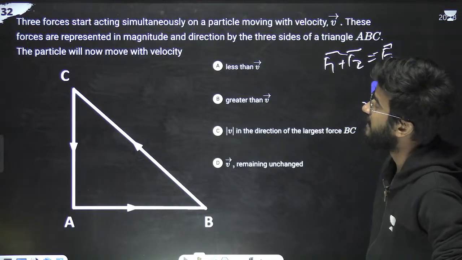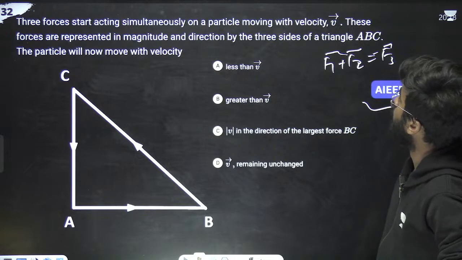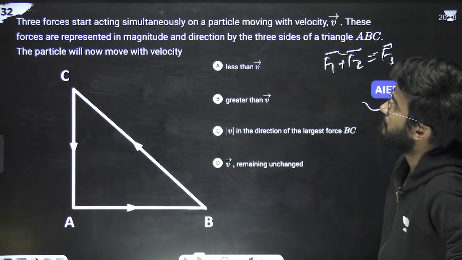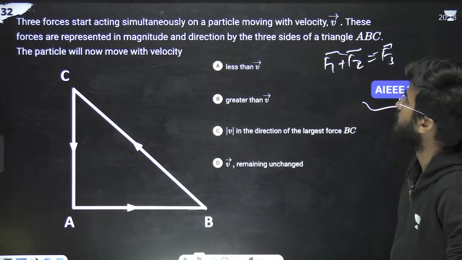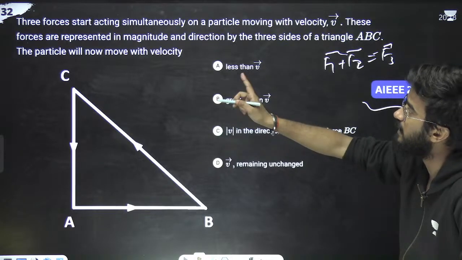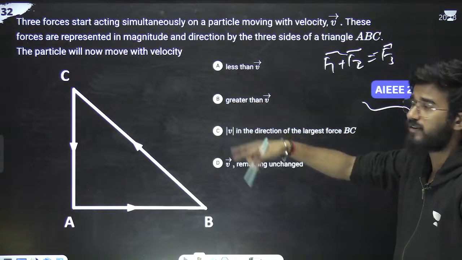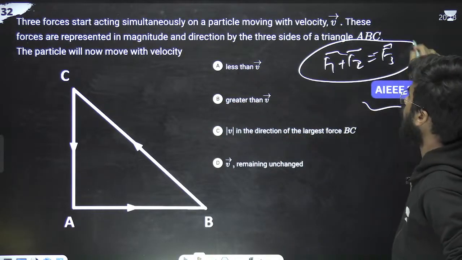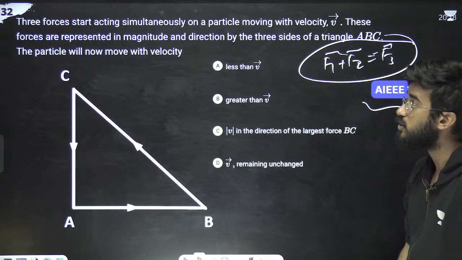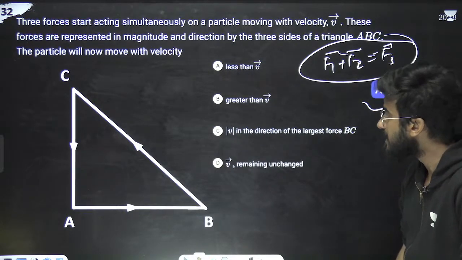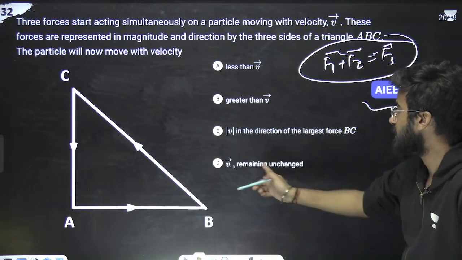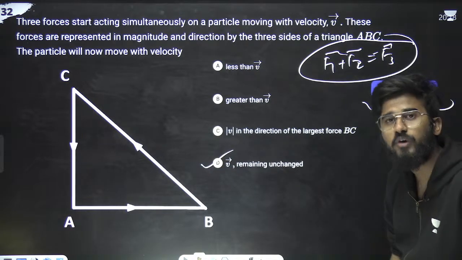Three forces start acting simultaneously on a particle moving with the velocity v. These forces are represented by the magnitude and the direction of three sides of the triangle. Again, three sides of the triangle. Particle will now move with the velocity. So what will be the velocity? Since the summation of all these forces is 0, it means v remains unchanged. There will be no effect on the velocity.